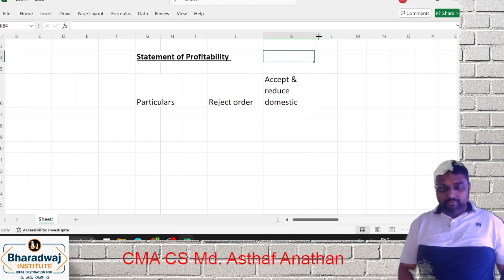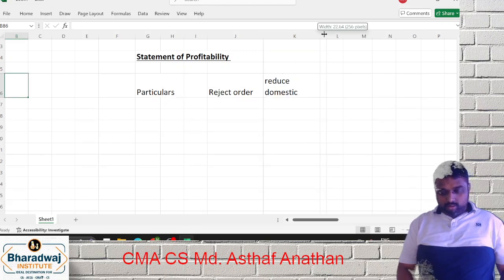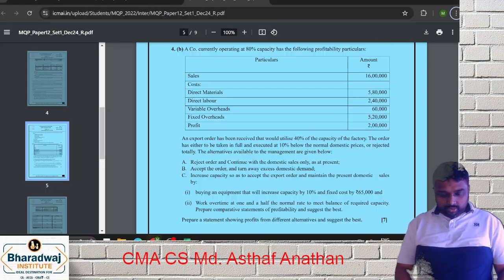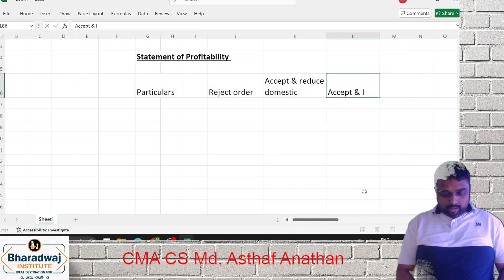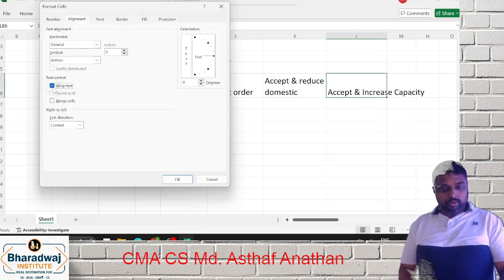Then finally, what is the last option, friends? You have to increase the capacity: accept and increase the capacity. This is the last option we have.